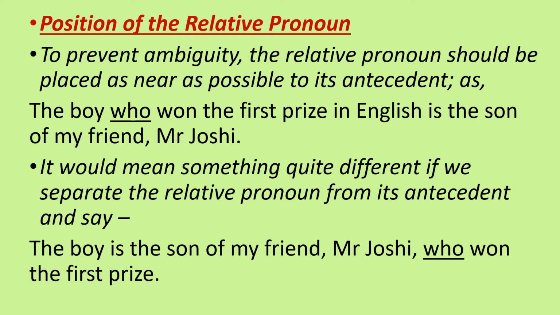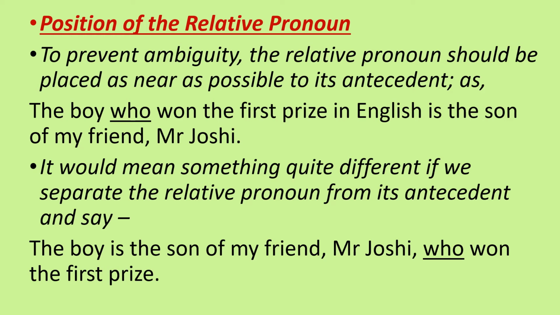So here it is said that the relative pronoun should be used as near as possible to its antecedent, otherwise the meaning of the sentence will change. Now see, when it is not used near to the antecedent, then what will happen? It would mean something quite different if we separate the relative pronoun from its antecedent and say the boy is the son of my friend Mr. Joshi who won the first prize.